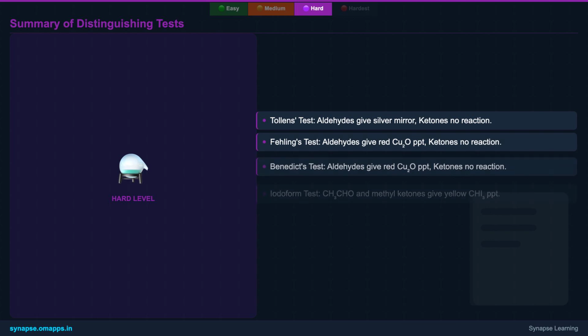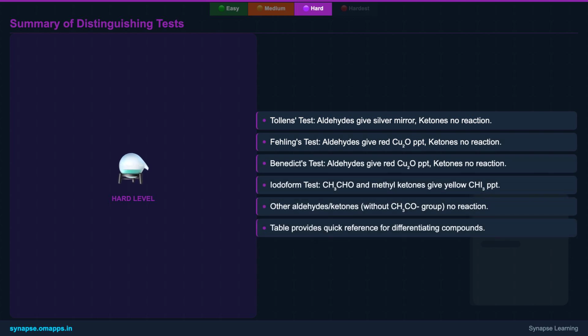Connecting the dots, the Baeyer-Villiger oxidation's migratory aptitude is critical. Tertiary alkyl groups migrate preferentially over secondary, primary, and methyl groups, dictating the regioselectivity of ester formation. The haloform reaction, on the other hand, showcases the enhanced acidity of alpha hydrogens in methyl ketones, leading to sequential halogenation and then nucleophilic attack by hydroxide, ultimately cleaving the C-C bond. Understanding these underlying mechanistic principles is essential for predicting products and designing synthetic routes in JEE Advanced.